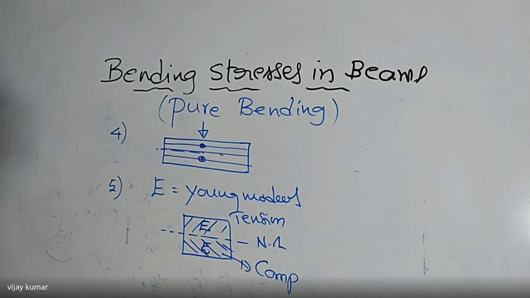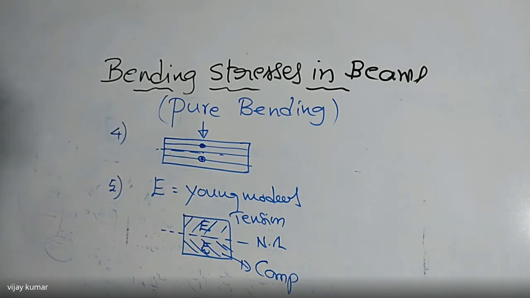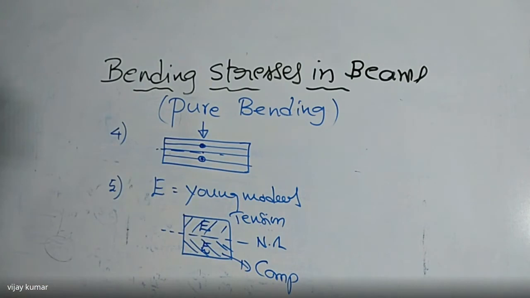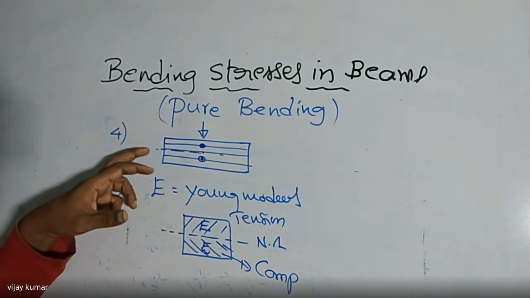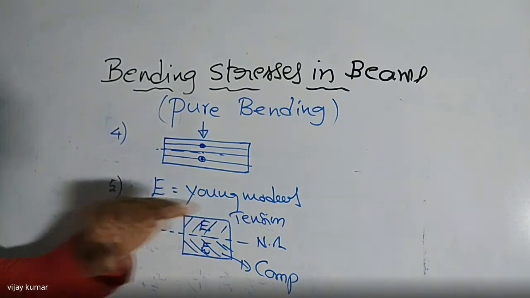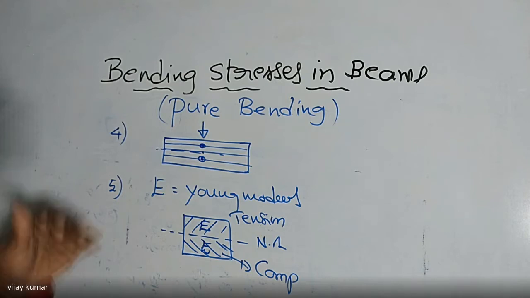So what is the first one? The material should be isotropic and homogeneous, and the second one is that it follows Hooke's law. The third is that before and after application of the external force, there is no change in the transversal section. All the layers above and below the neutral axis are free to expand or contract. And Young's modulus in the tensile region and compressed region must be constant. These are the assumptions we consider in the design of beams subject to bending force. Okay, I hope you understand these points.